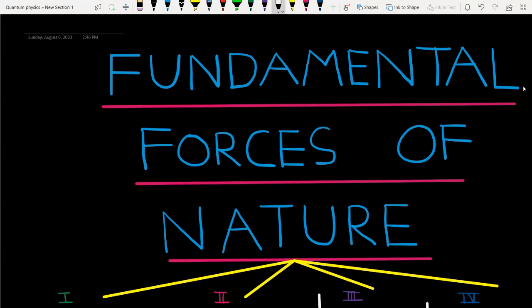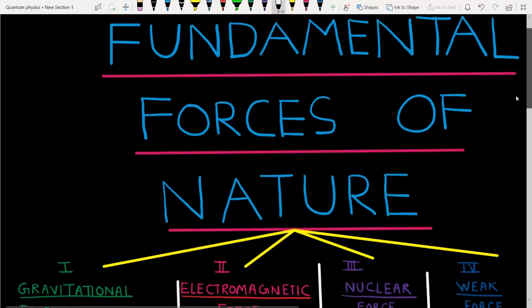But what if I tell you that fundamentally physics has identified only 4 kinds of forces, and the ones that we interact with are probably 1 and not more than 2, because the rest of the forces exist inside the nucleus, and 1 even inside the proton. So we interact with only 1 or 2 kinds of forces, but in general physicists have identified that there are 4 fundamental forces of nature, and we are going to discuss them.